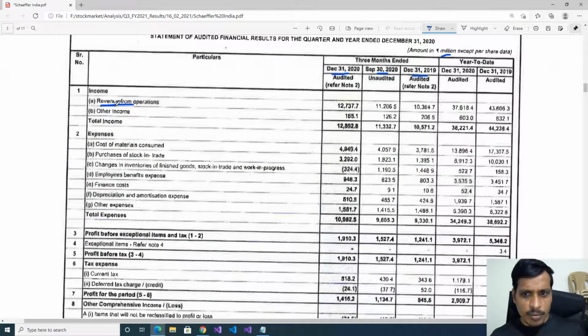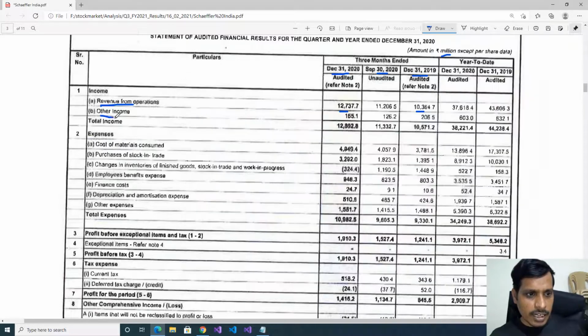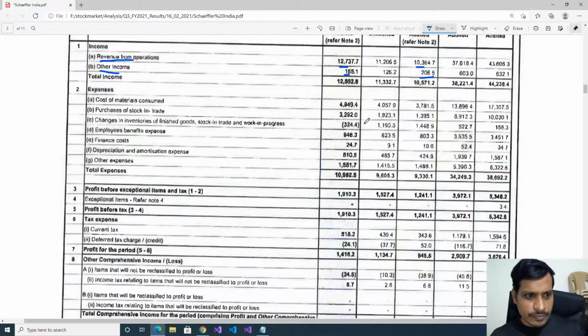First one is revenue from operations. In the previous year's December quarter, they got 1036 crores as revenue from operations. This year 1273 crores. That means approximately 240 crores was increased. We'll check it in percentage. A 22.9% year on year increase. This is a very good figure. Later other income. Previous year 20 crores. This year 16 crores. We'll ignore it.